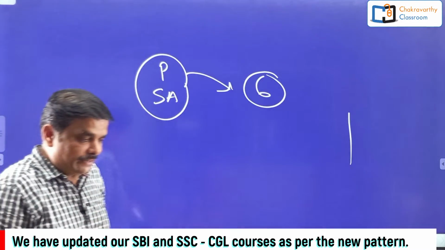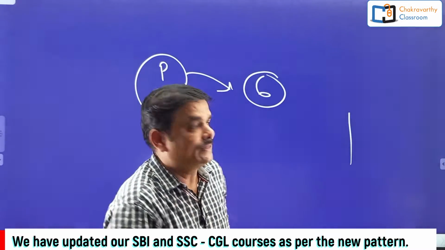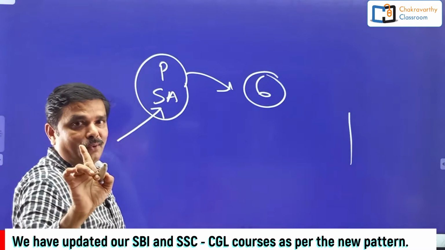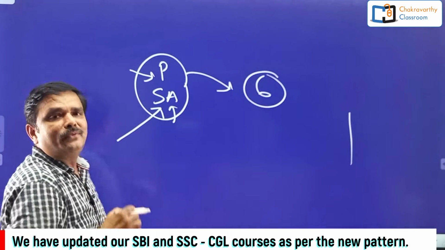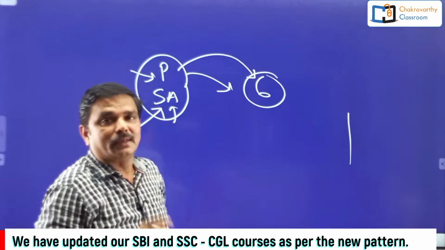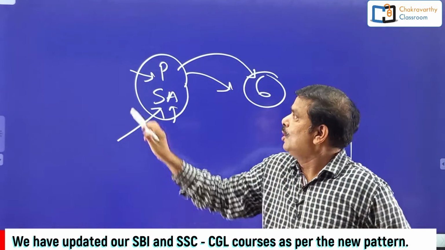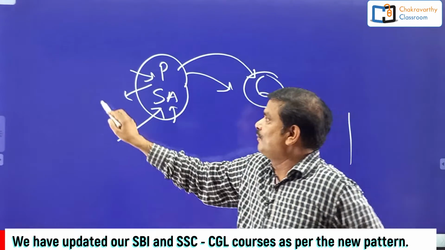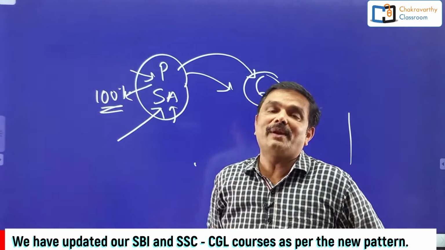I advise you students, I'll give you 2 methods for this one, 2 approaches. One is that you can start with this one in the examination, I'm telling you, not in the practice. In the examination you can start with the puzzle and seating arrangement first. After that you go for these 6 chapters. This is one of the ways, but I suggest this method to only those students who have 100% confidence in doing puzzle and seating arrangement. I'm telling you very strictly.